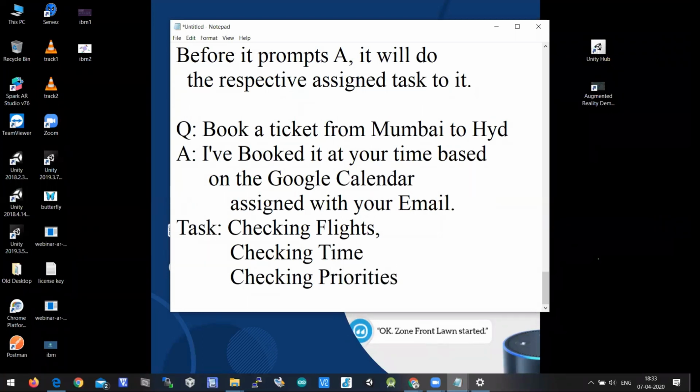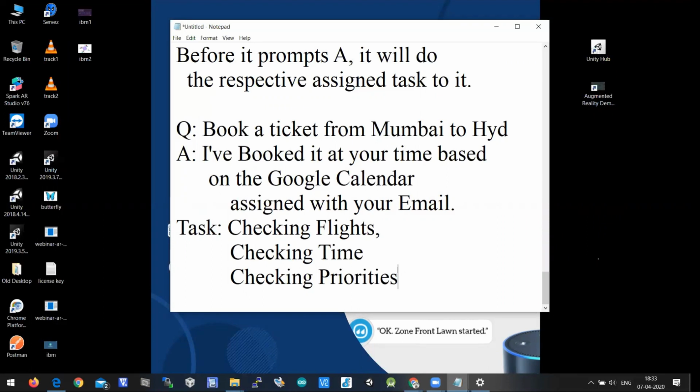If the question is to book a ticket from Mumbai to Hyderabad, and you ask Alexa to do that, the answer will be yes, I have booked it at your time based on the Google Calendar, which is associated with your email. But there is a task here. The task is checking what flights are available at the respective time, checking priorities. Based on it, it has to take the decision to book a ticket from Mumbai to Hyderabad.